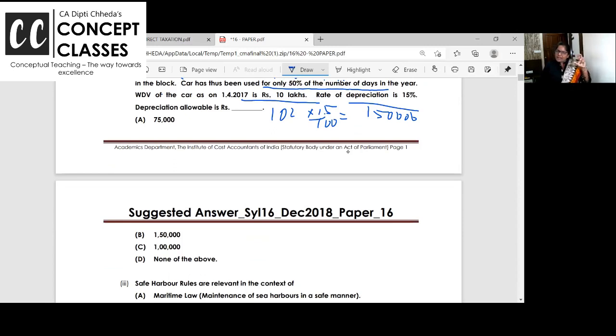But I want to explain the provision related to that. You remember section 32 says, irrespective of the actual use, once the asset is ready to be put to use, you have to charge the depreciation. So the correct answer is 1,50,000. Now is it clear?